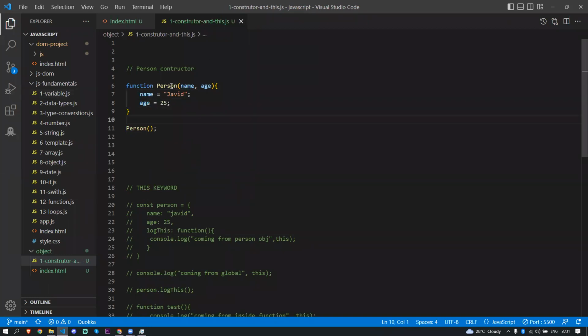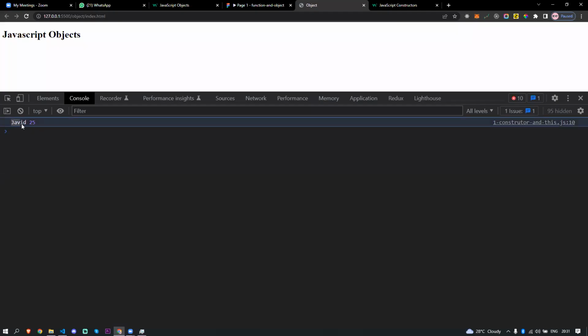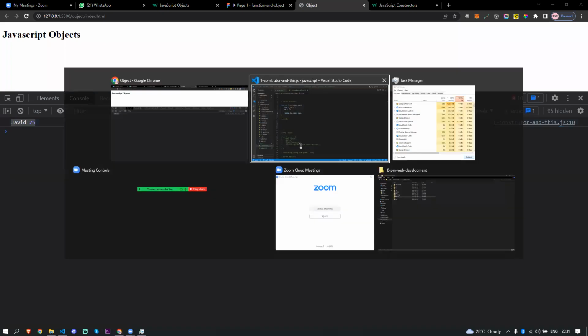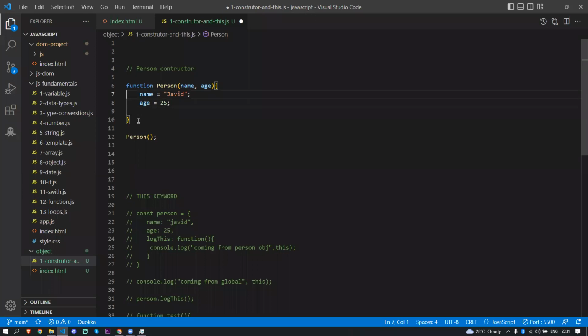Inside the function we have a name and an age. The name contains Javed, the age contains 25. So I'm going to console log the name and the age inside that function. If I do this, I'm going to get Javed 25. Everything is perfect here. Now, instead of doing that, I'm going to use this.name.